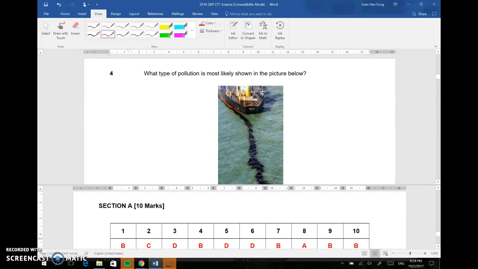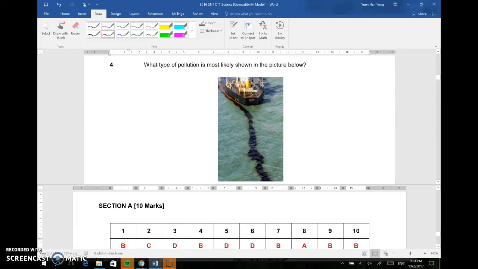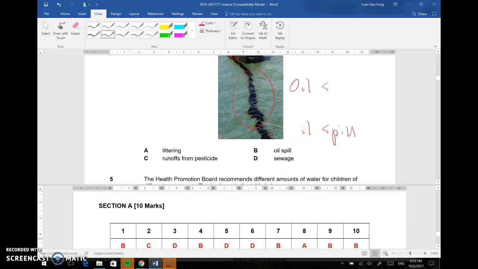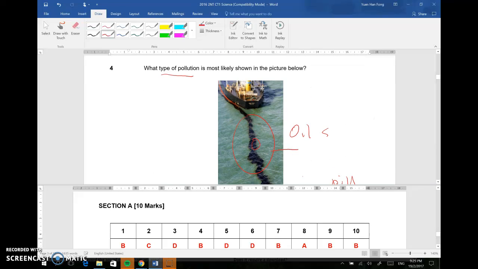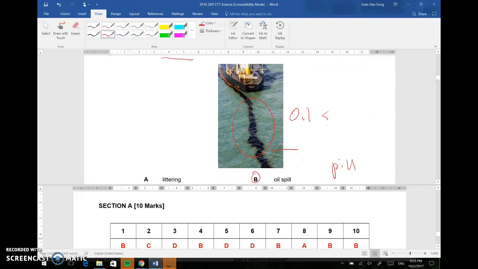Let's now move on to question 4. What type of pollution is most likely shown? You can see this is actually an oil spill from the ship tanker. So the answer is B, oil spill. This is quite straightforward. Question 4, oil spill.